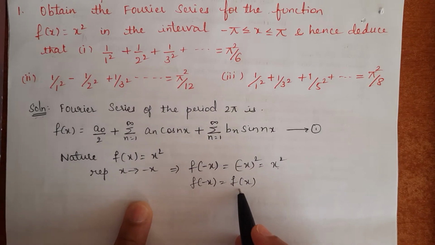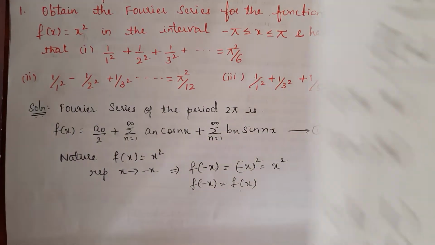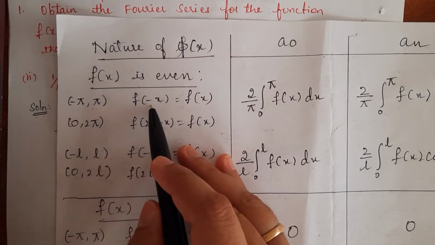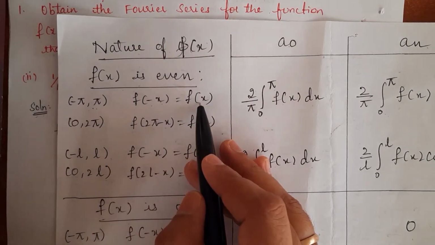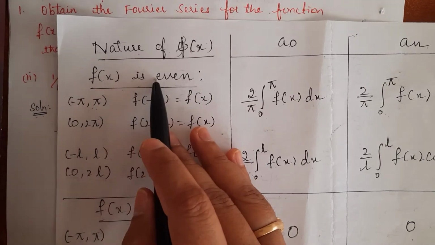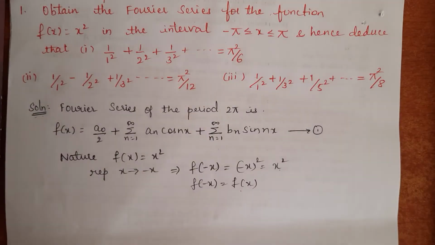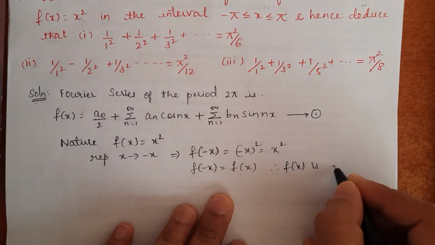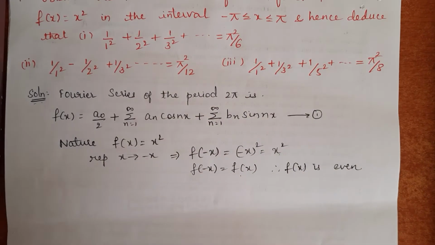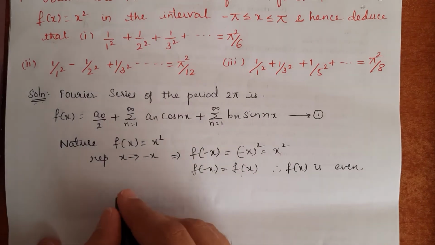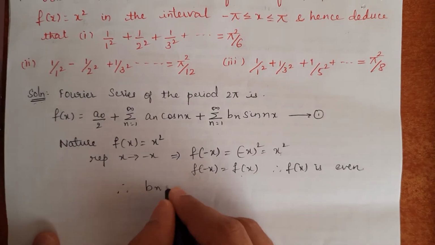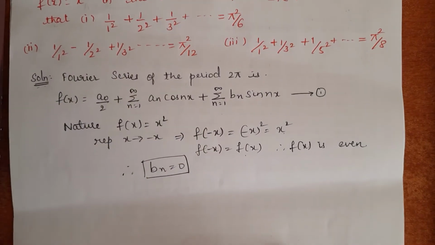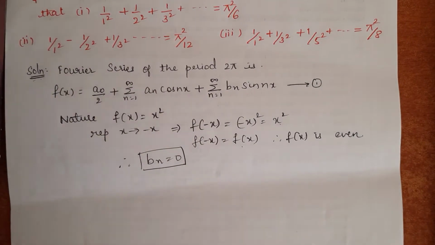So from this what can we conclude? Look here in the table, in the interval minus pi to pi, if f of minus x is equal to plus f of x, then we can say that the function is even. Therefore, we can conclude that the function f of x is an even function. And if the function is even, I told you that we can directly write bn to be equal to 0. Just we need to calculate a naught and an.